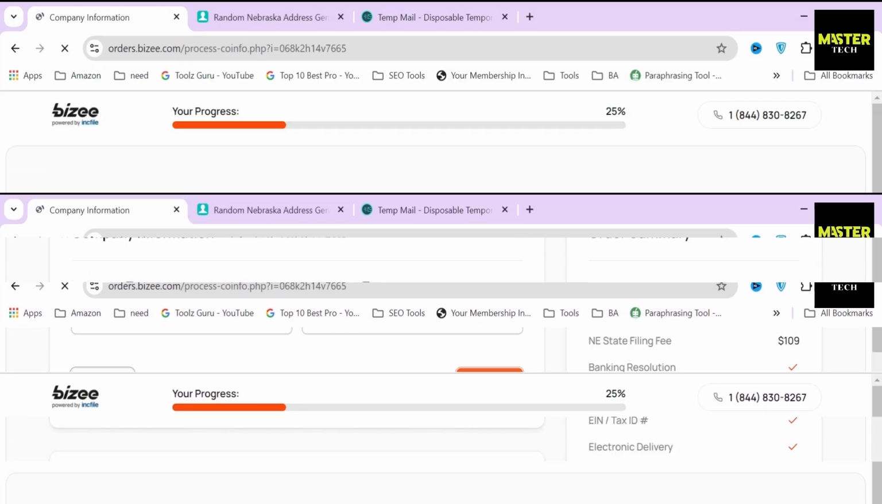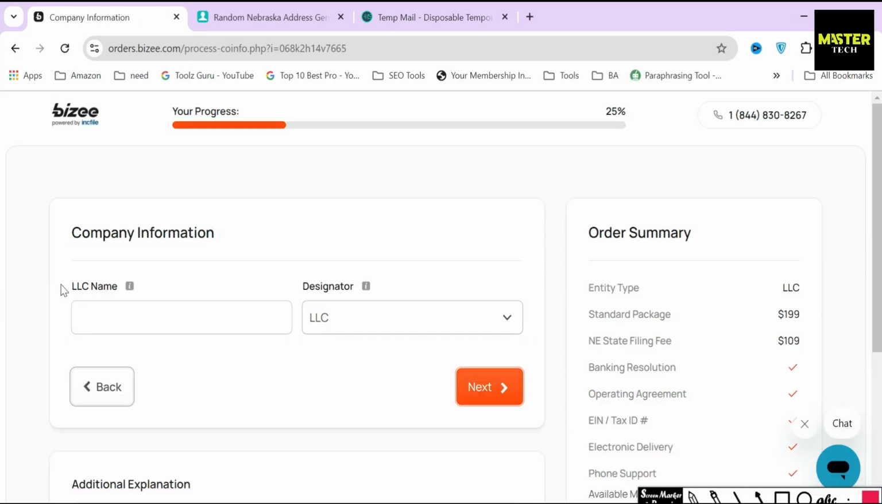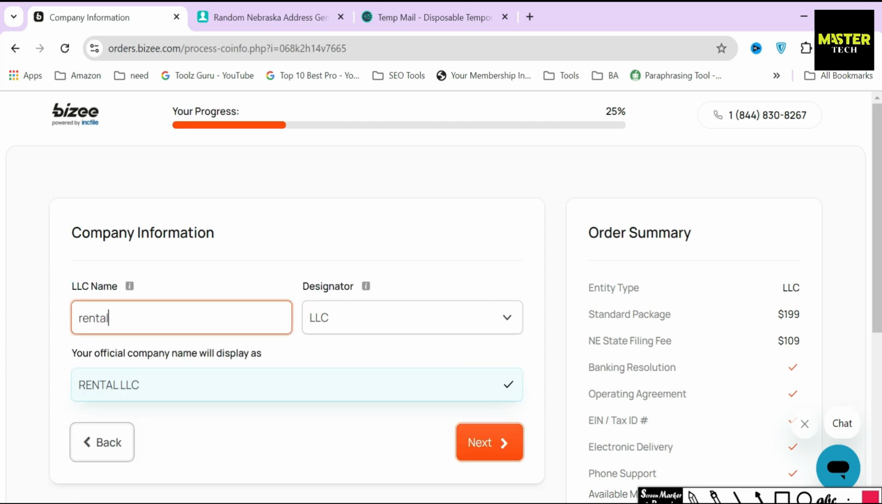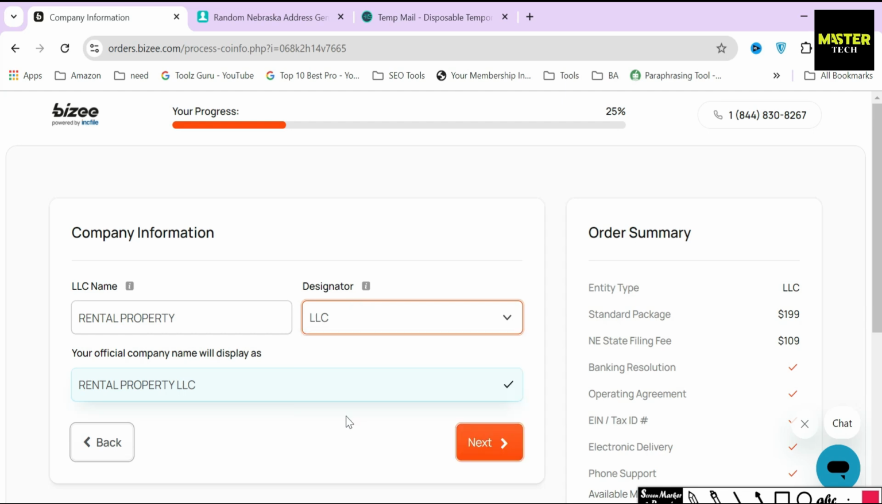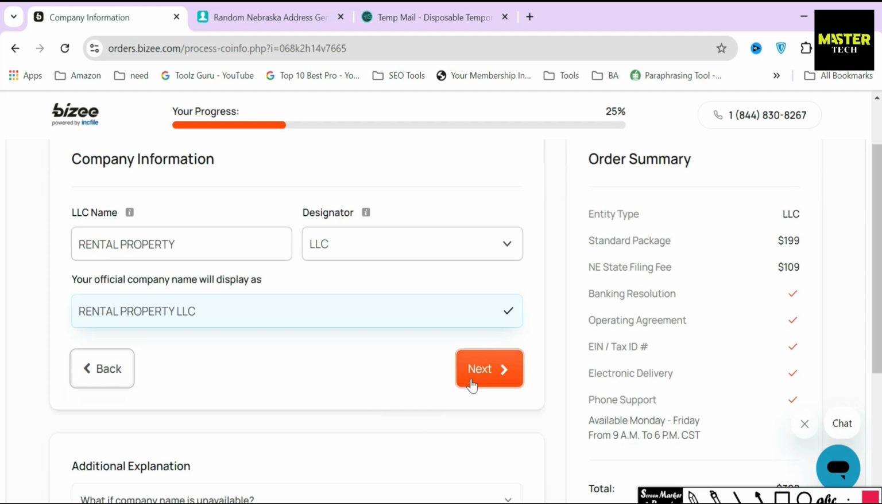In the next section, Busy is asking you to provide your LLC name and its designation. I will just type the name that I used to file an LLC before and select LLC as a designator. Below, Busy will show you how your LLC name will be displayed officially. If you are satisfied with the name, simply move on to the next part.